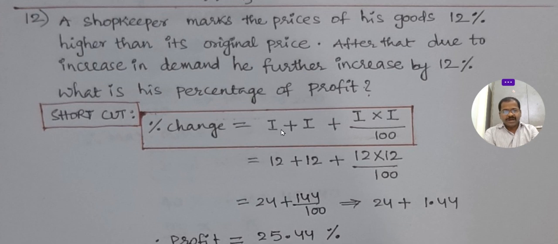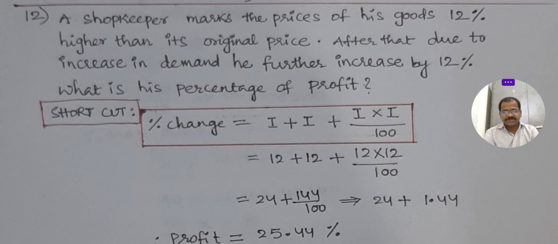Okay, it is I plus I into I by 100. Here I stands for increase: at the beginning 12%, second time also 12%. If the second time it decreases, it is minus I, but here it increased the first time and increased the second time, so plus. If the second time decreases, minus. Then the profit is 25.44 percentage.